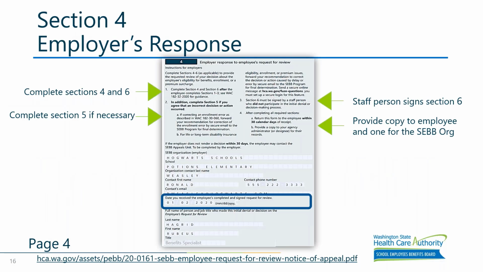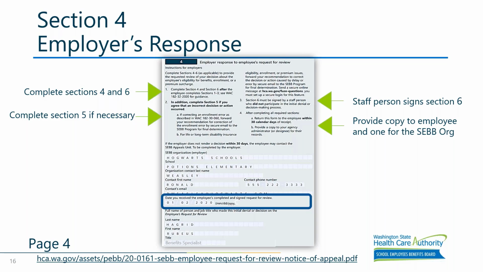Next slide. Okay, section 4 is for the employer to complete, and this section spans over 2 pages. That is an important thing to note, because a lot of the times we'll see employers miss that second page. This part of section 4 allows the benefits administrator reviewing the appeal to provide their contact information. This information is very important, as we will oftentimes reach out to the employer for additional information on an appeal.